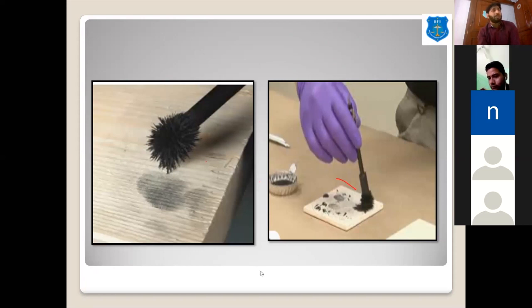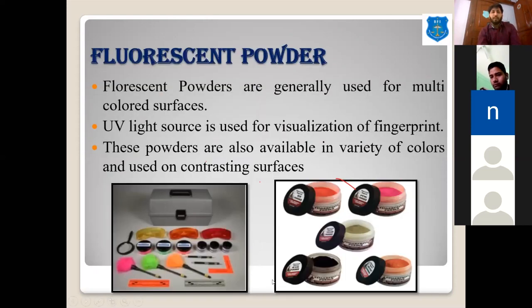Okay, I think we should move further, because we are running short of time. Then we have fluorescent powders. These powders are similarly put over the fingerprints, but they can be used on multicolored surfaces, like a CD or a newspaper, where different colors are present over a small area.